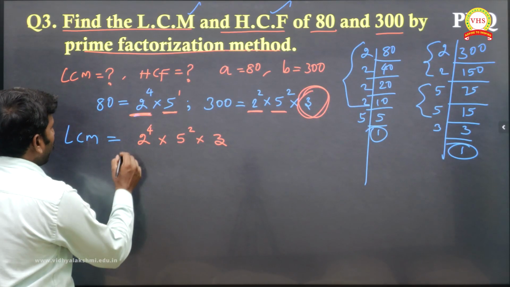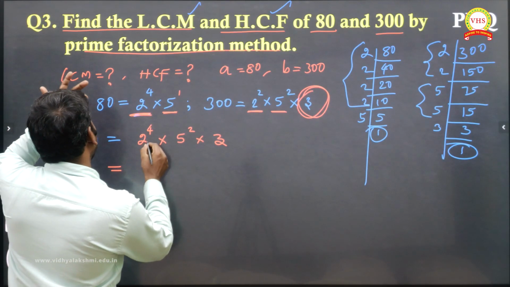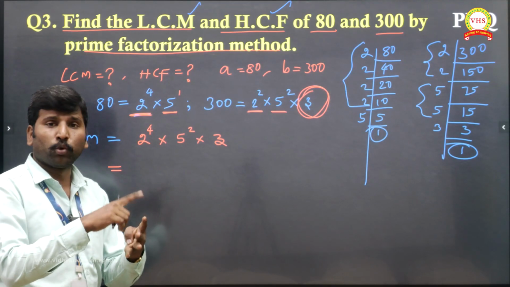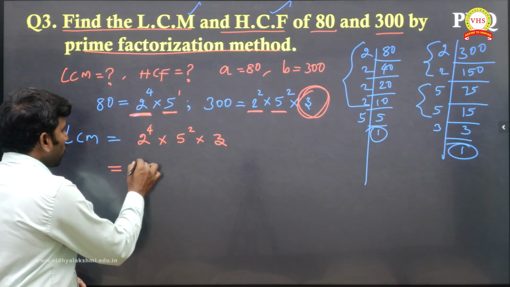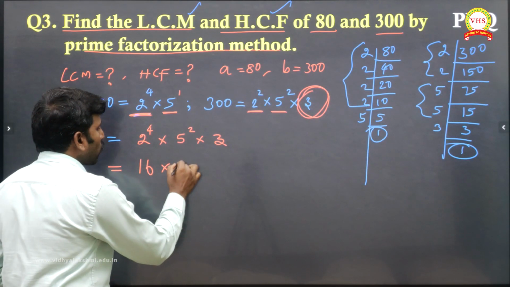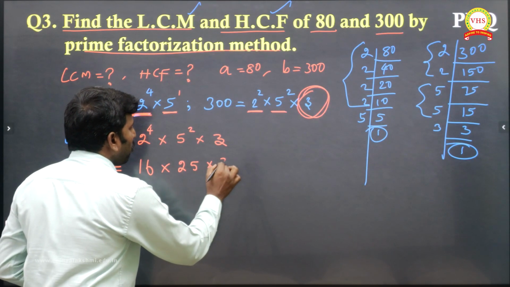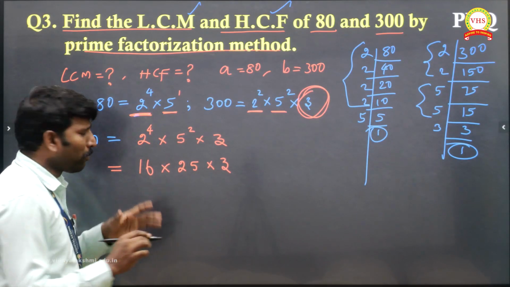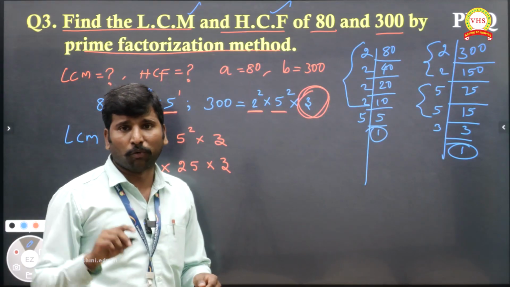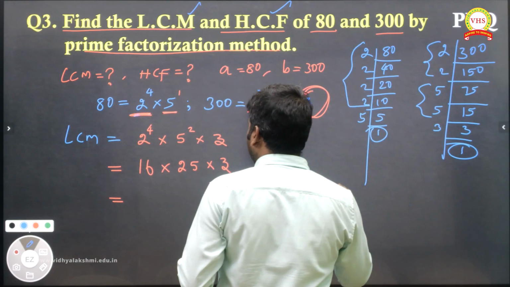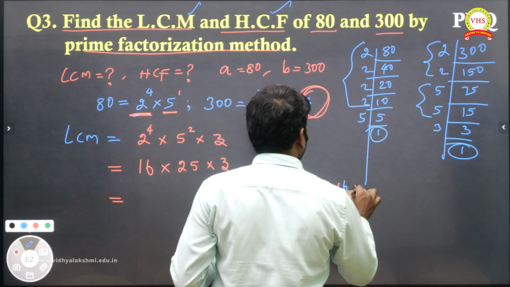That's it. So 2 power 4 means what actually? 2 into 2 into 2 into 2. 2 2s are 4, 2 2s are 4. 4 4s are 16. So that 16 I'm getting. 5 square in the sense 25, multiply 3. So you have to multiply. 16 into 25 means you will be getting 400.